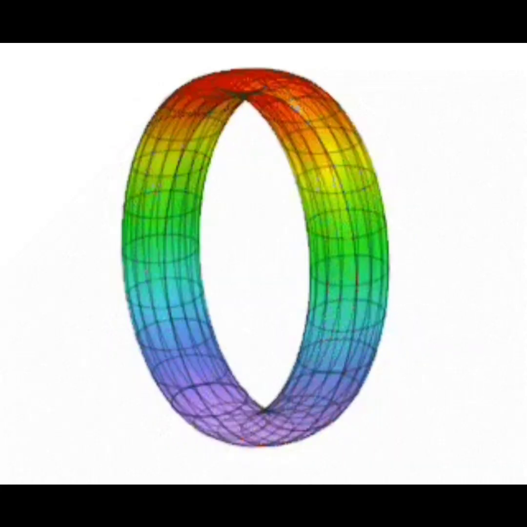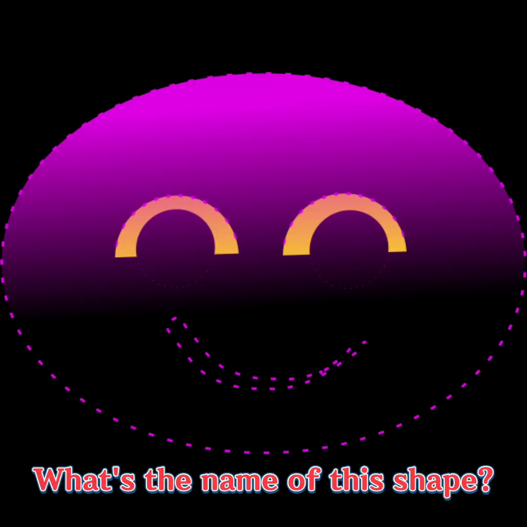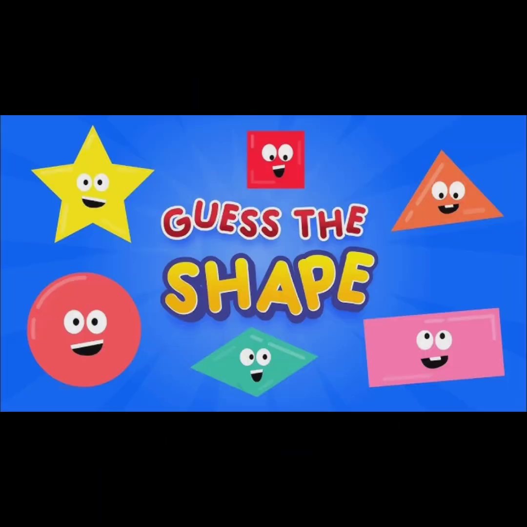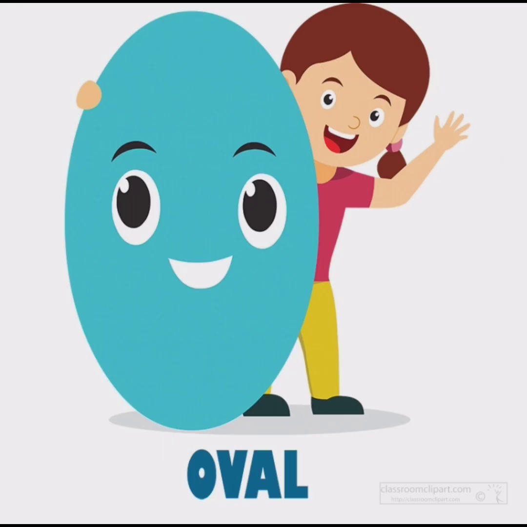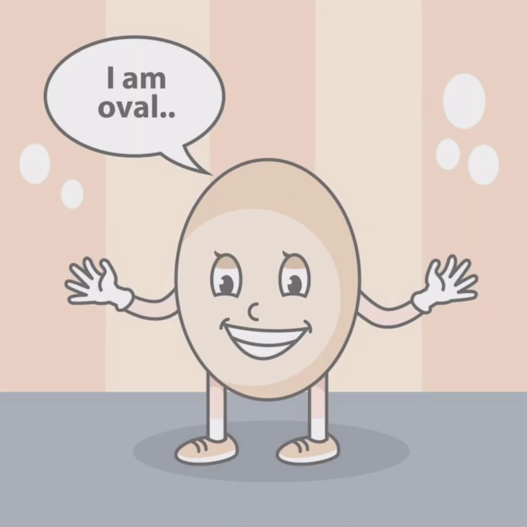What shape is this? What's the name of this shape? It's a round shape. It's got no corner. Tell me, students, what's the name of this shape? Anyone guess the shape? It's oval shape. Hi, I am oval. I have no sides and no corners.